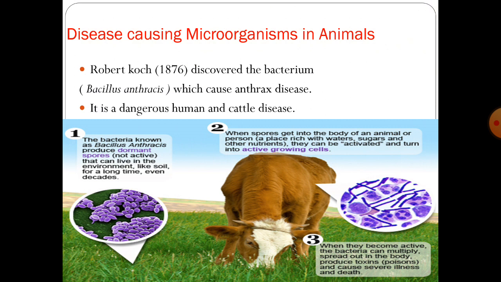When the spores get into the body of an animal or person, a place rich in water, sugars, and other nutrients, they can be activated and turn into active growing cells. You can see the blue cells are grown in large number. You can see the image. When they become active, the bacteria can multiply and spread out in the body and produce toxins, poisons, and cause severe illness and death.